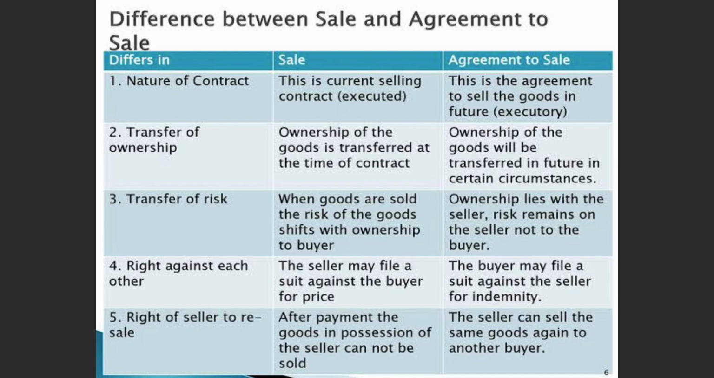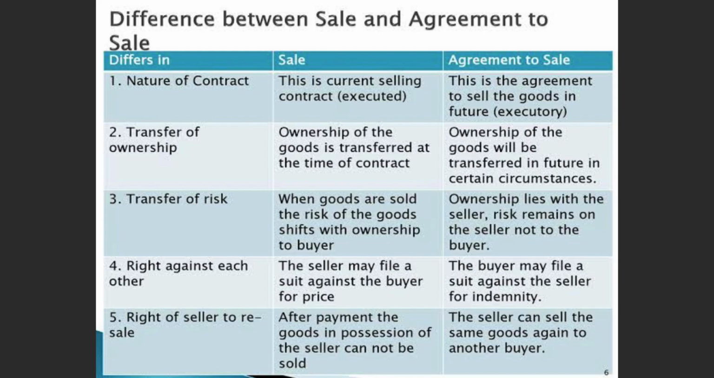Now we have studied various types of contract, correct? In the last chapter, executed and executory contract. Similar to that, here, sale means right now. Currently, I have sold goods to my customer. That is called a sale. Agreement to sale is I've just made an agreement right now to sell in the future. Got it? I've made an agreement right now to sell my goods in the future. That is called agreement to sale.